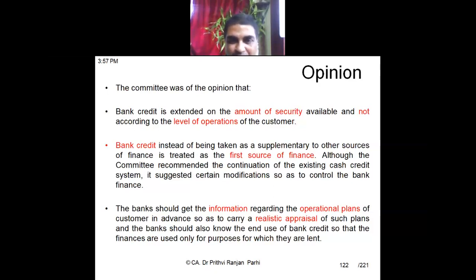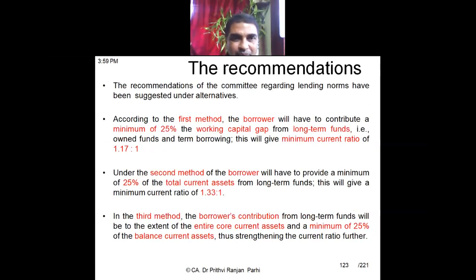The bank should get information about the operational plans of the customers. So that means financial projections, etc. What is the plan of the customer? The bank should get it in advance, and carry out a realistic appraisal of the plans. Banks are supposed to do a kind of appraisal on the customer's firm and see whether the plans are valid or not. And this committee made some recommendations. So in fact, they suggested three kinds of methods.